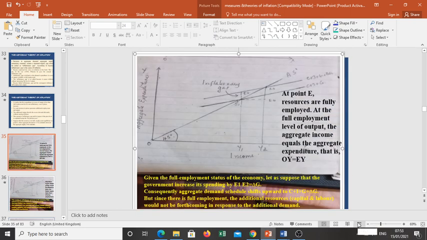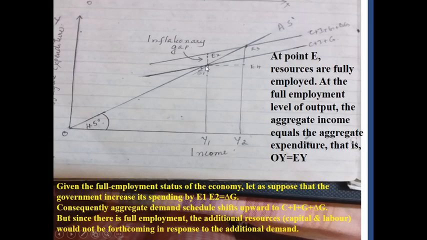So we assume that the economy is at the level of full employment at E1.